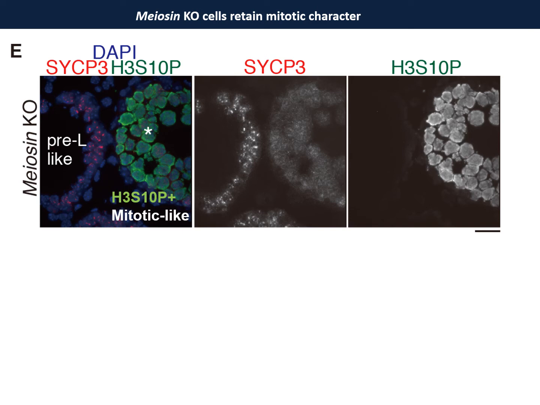Then, without entering meiosis, what happened to meiosin knockout? The question here is whether meiosin knockout cells are arrested or still growing. Histone H3 serine 10 phosphorylation is a marker of mitotic chromosomes. We noticed that meiosin knockout testis show high accumulation of mitotic-like cells indicated by histone H3 serine 10 phosphorylation.